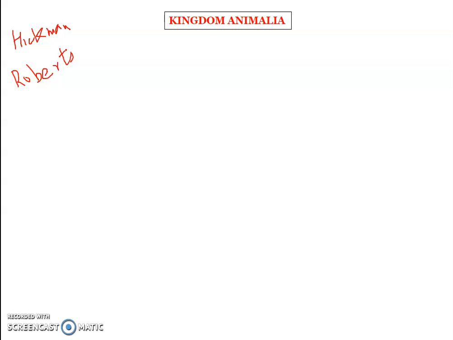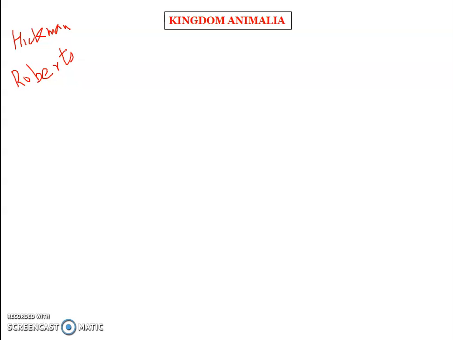I'm sorry, I hadn't given the name here. This is what we are going to use in this presentation. There are plenty of other classification systems, but the most widely accepted one was proposed by Hickman and Roberts.